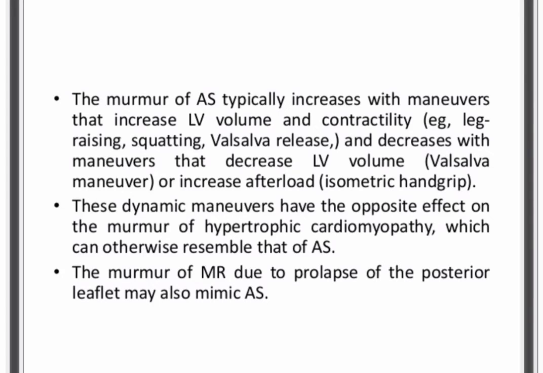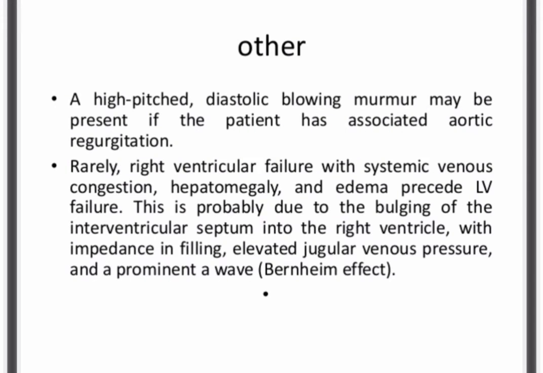The murmur of mitral regurgitation occurring because of prolapse of the posterior leaflet could also mimic aortic stenosis. Now, a high-pitched diastolic blowing murmur could be present if the patient has associated aortic regurgitation. Right ventricular failure with systemic venous congestion, hepatomegaly and edema will follow left ventricular failure, and this is probably due to the bulging of the interventricular septum into the right ventricle with impedance to filling.